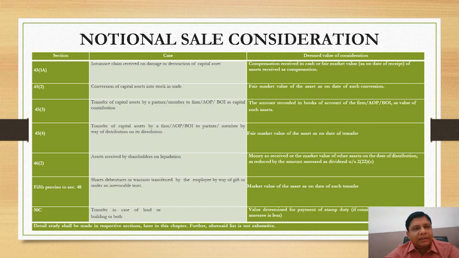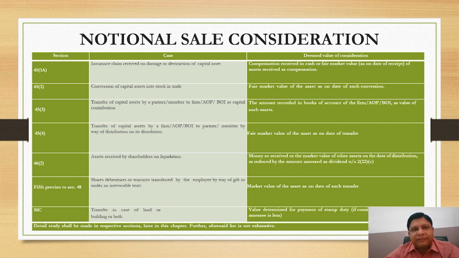Case third, transfer of capital asset by a partner or member to a firm, association of persons or body of individuals as capital contribution, then the amount recorded in books of accounts of the firm, AOP, BOI as value of such assets will be deemed as consideration amount. Next case, transfer of capital assets by a firm to partner or member by way of distribution on its dissolution. In this case, value of consideration will be fair market value of the asset as on the date of transfer.